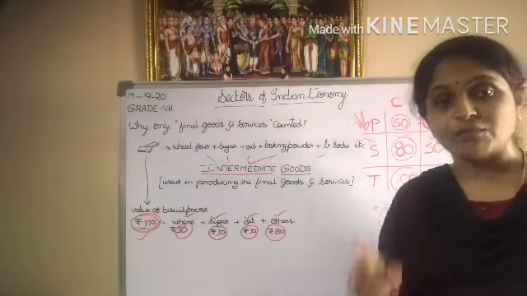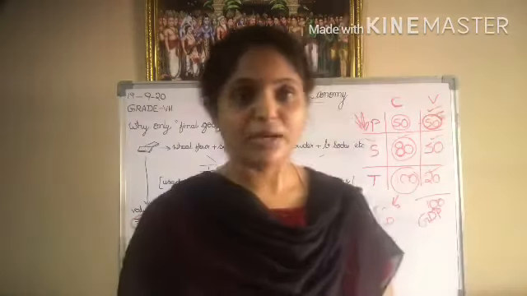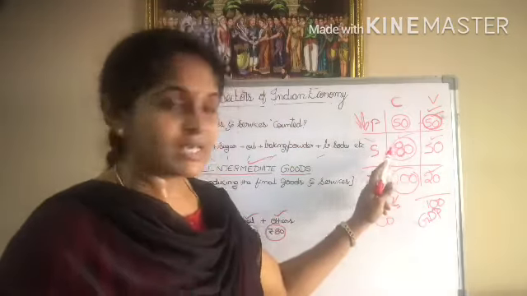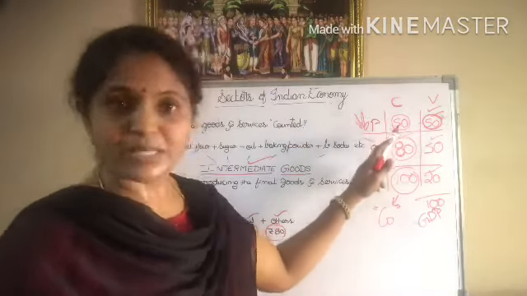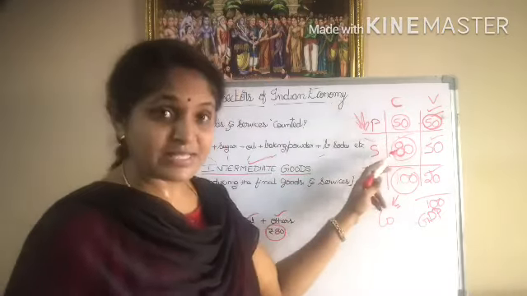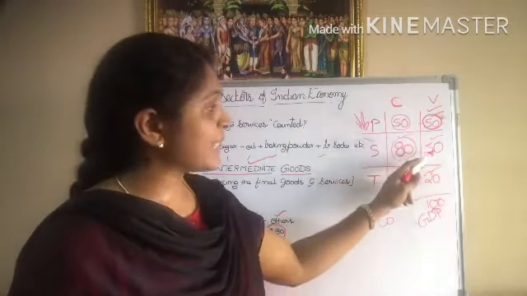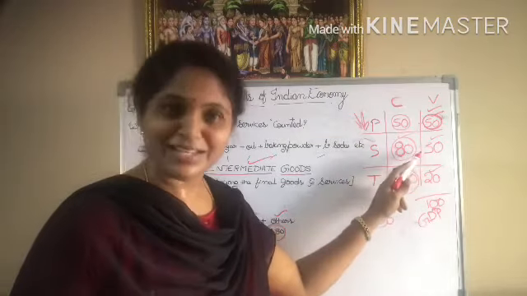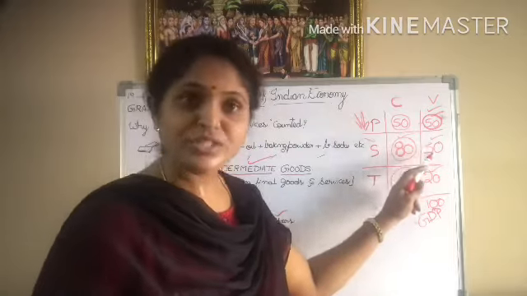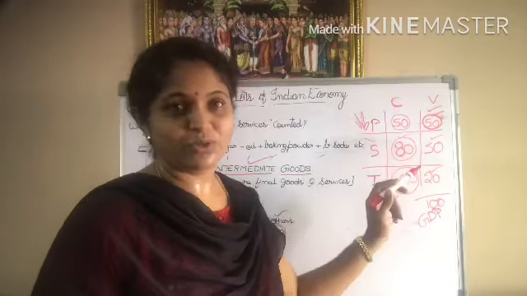Did you understand? This 80 rupees includes 50 rupees, yes or no? So what is the balance? The value is only 30 rupees here. So the value of production in the secondary sector is 30 rupees only.